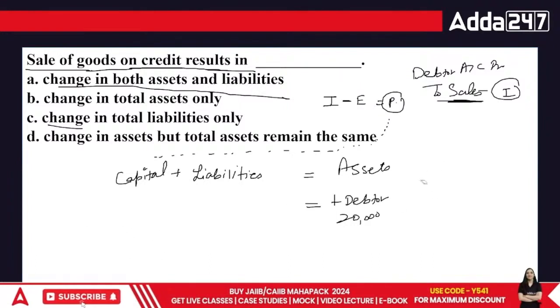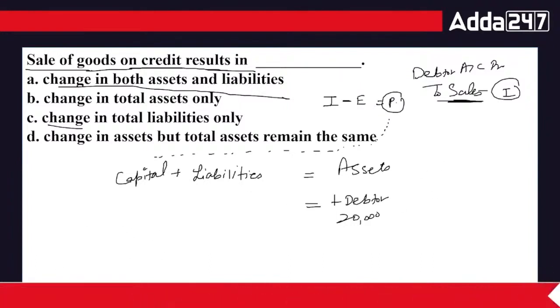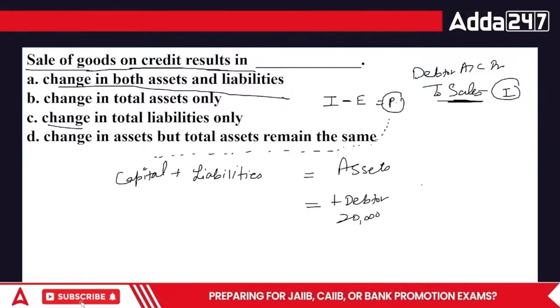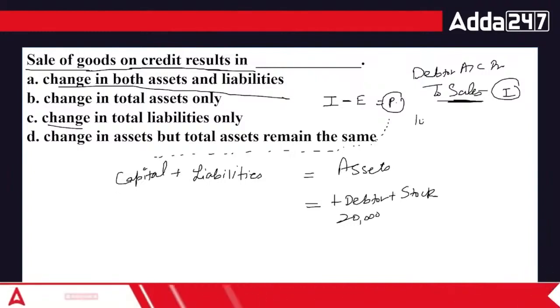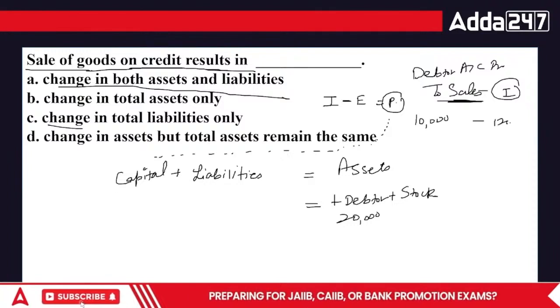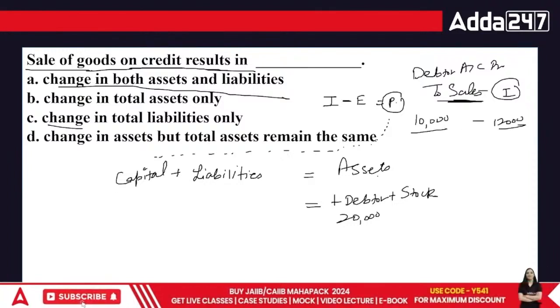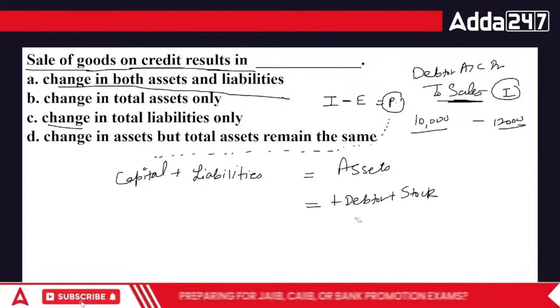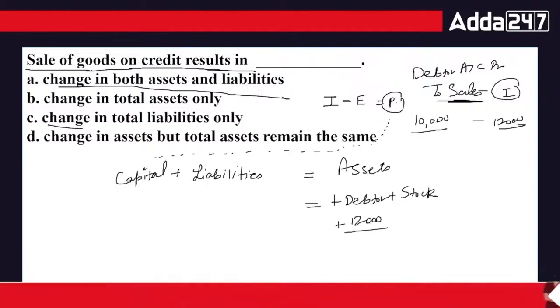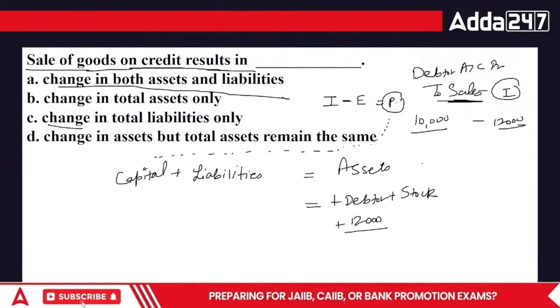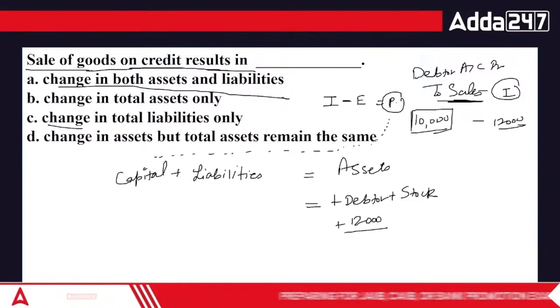There is one more point. Matlab, this is actually way more complex. Let me tell you. I am losing stock. Actually, let me explain that part in a simple manner. I bought goods for rupees 10,000, sold them for 12,000. Technically, this is what has happened. And if I sold it for 12,000, so what will happen? I have got a debtor worth rupees 12,000. And obviously, the cost of the stock is not 12, it is 10.